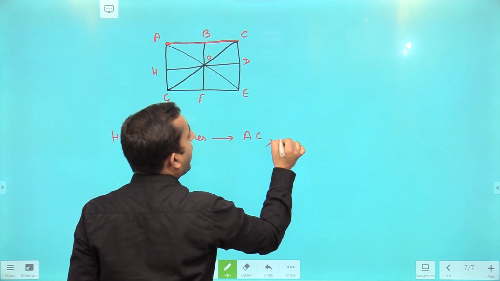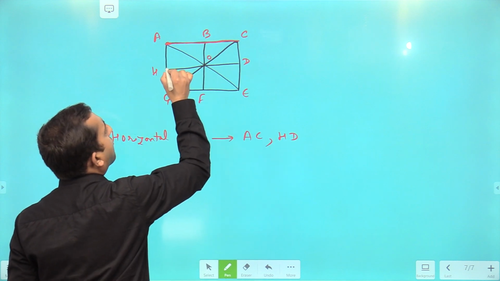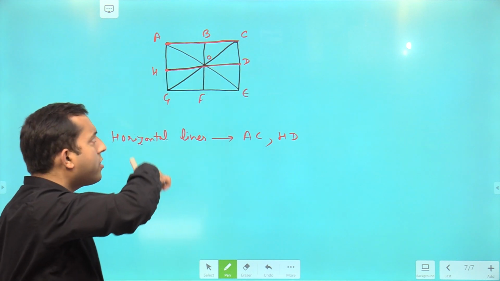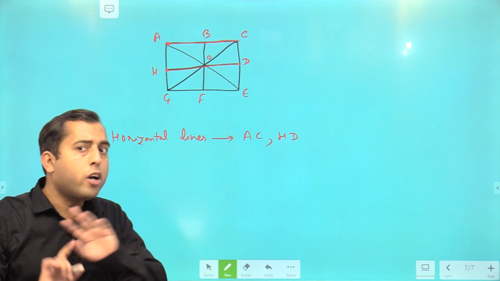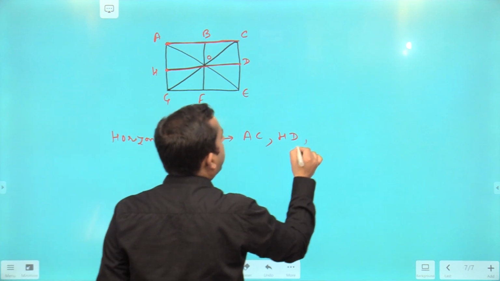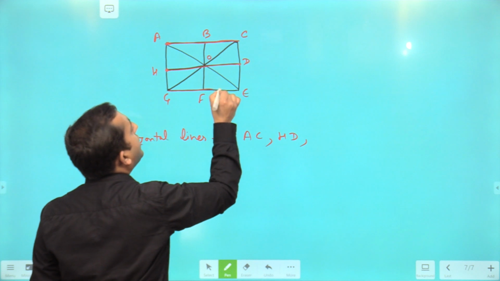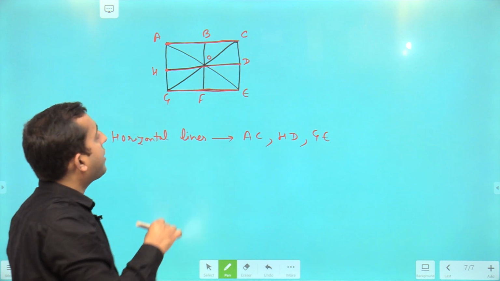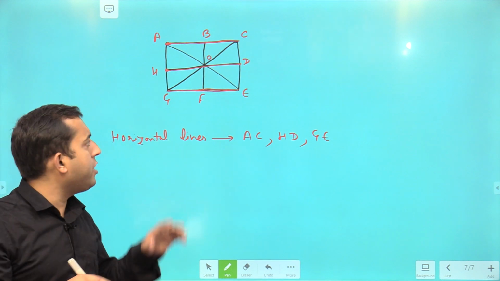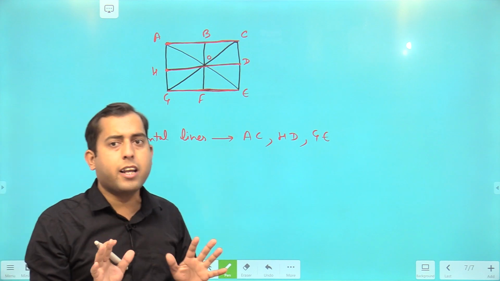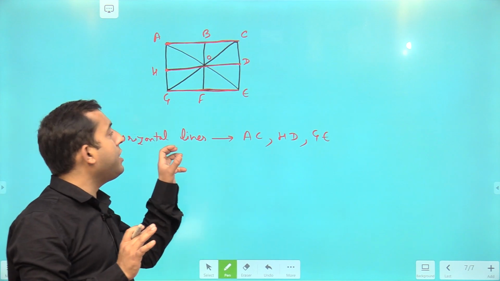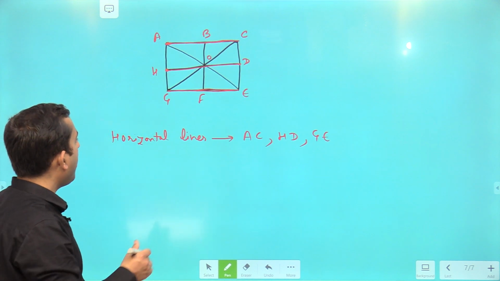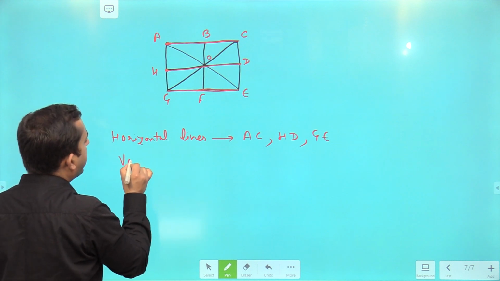Now the second line over here is HD. Second horizontal line over here is HD. O is lying on this line, so HO and OD are not different lines, right? After it, GE is a line. Now F is lying on the line GE, so we will not consider GF and FE as a line. It is not a line because this GF is not following the condition of forming a line segment or a line. Fine.